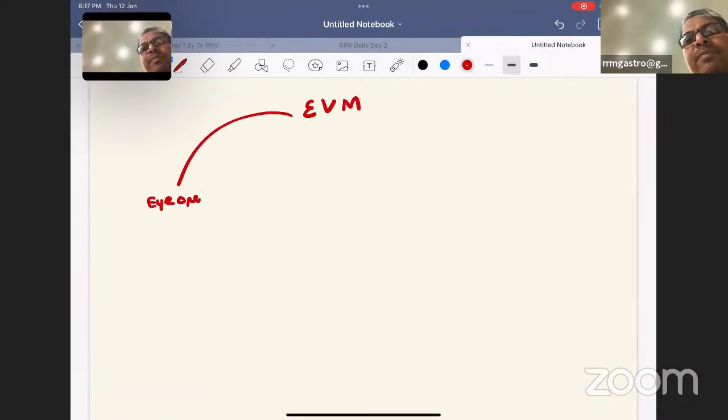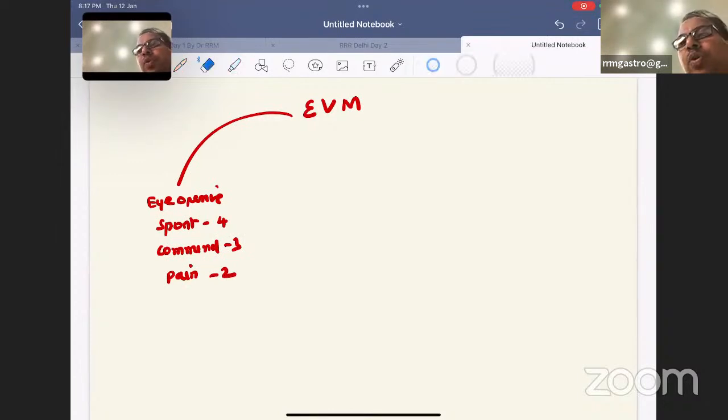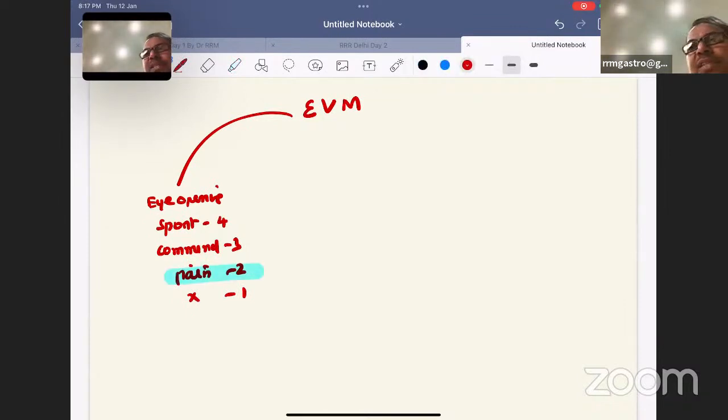Eye opening. Spontaneously opening eyes, we give them 4 points. On commands, he is opening the eyes, 3 points. On pain stimulus, he is opening, 2 points. So your case is having a point of 2, pain stimulus, because he is opening the eyes on pain stimulus. And not at all opening is 1. So the answer for your question is pain. The patient is opening the eyes on pain stimulus.